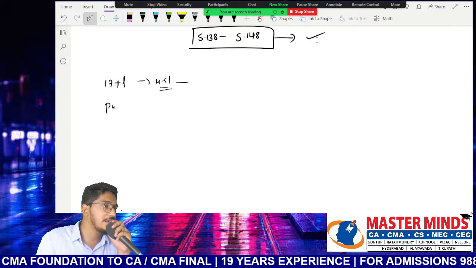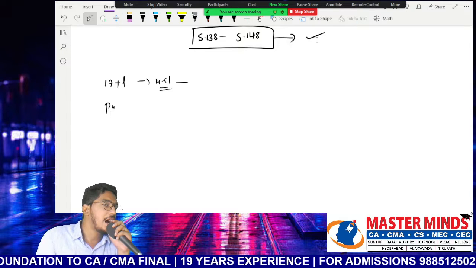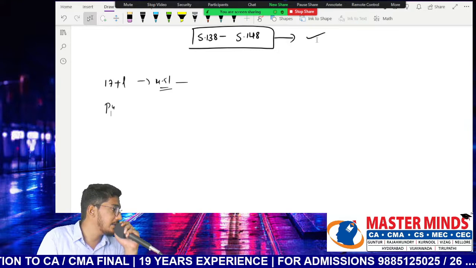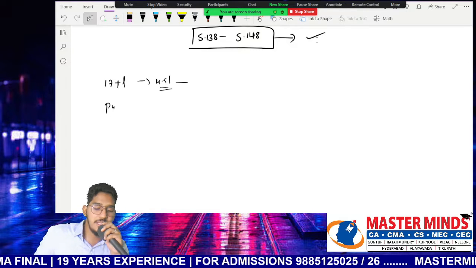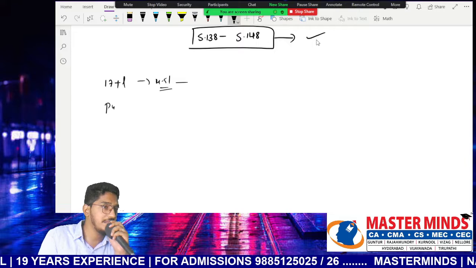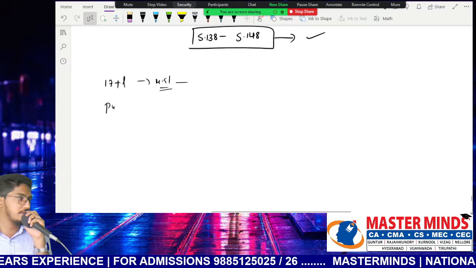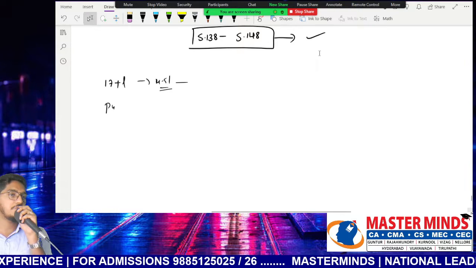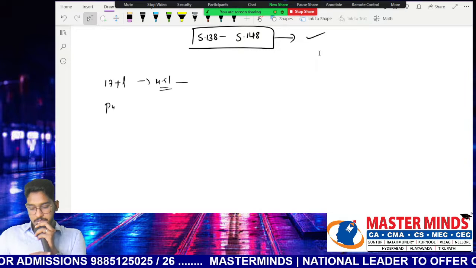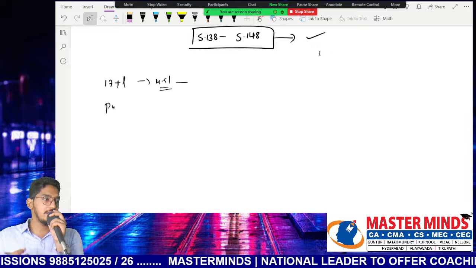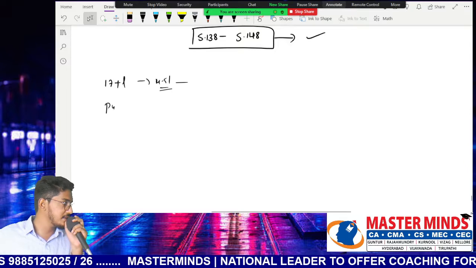And how to conduct the audit of these companies? Who is eligible for conducting the audit? What should be the rights? What should be the duties? What should be the scope? Everything is discussed under what sections of the Companies Act? Section 138 to Section 148 of the Companies Act. That is what we are going to discuss now. Clear, everyone? Right. Having told about this background discussion, now let us start discussing sections one by one.